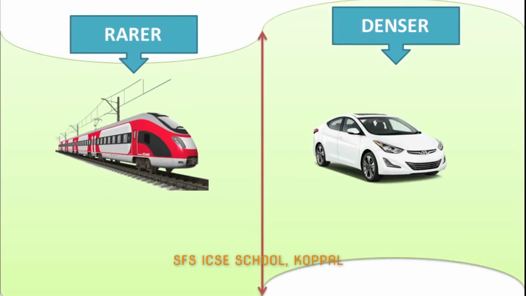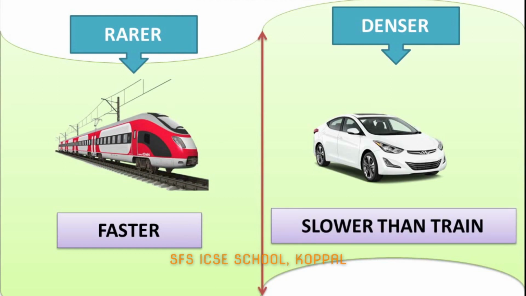But if we compare train and car, train is faster and car is slower. So, train is rarer and car is denser. You can see earlier train was denser, but now train is rarer. So, denser and rarer are interdependent. We can't by heart one medium as rarer and other as denser.